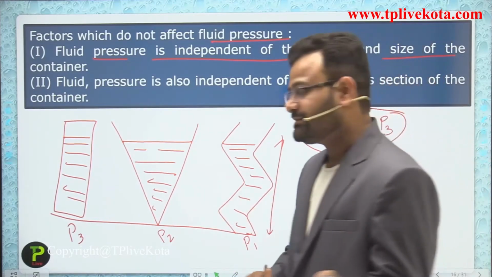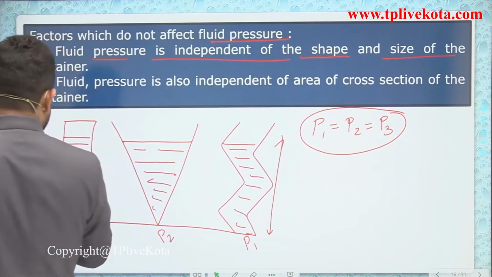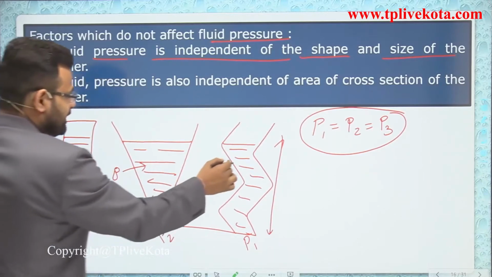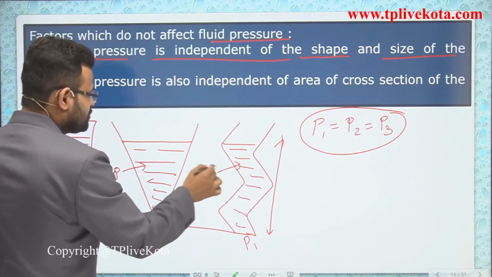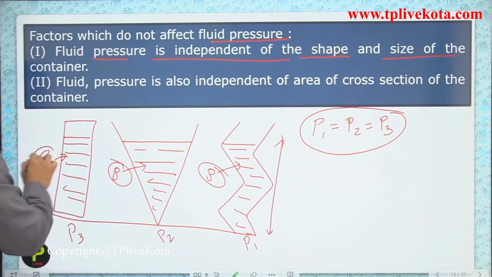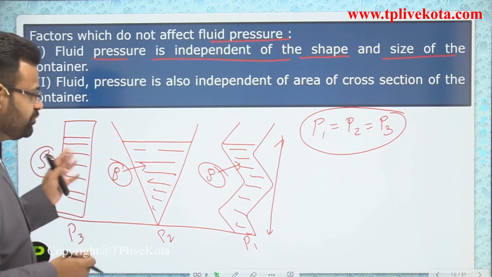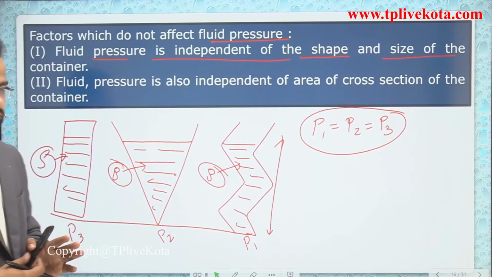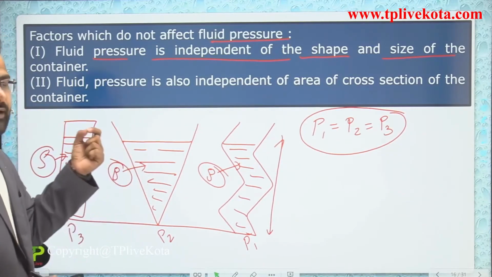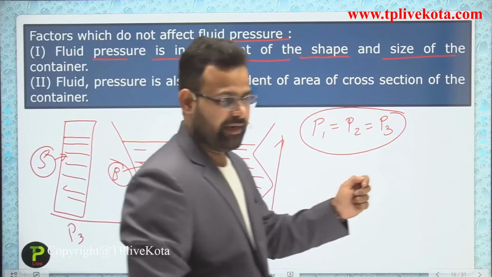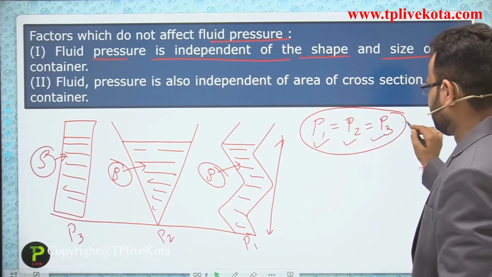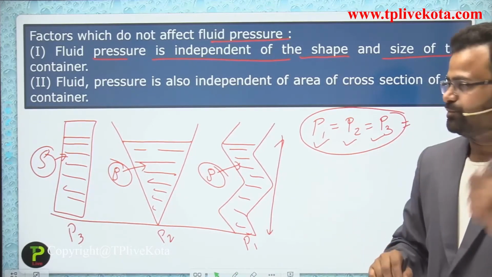If we fill the same liquid, the density of that liquid is rho. Just like sometimes you use water or any fluid, but all having equal values. In that case the pressure at the bottom, P1, P2 and P3, is equal. Okay, that is the first point.